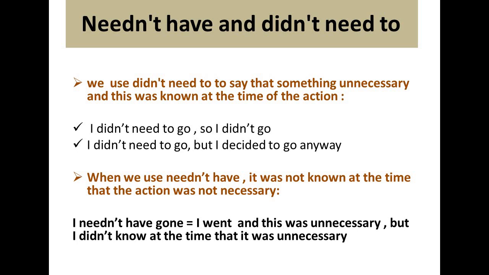It means that I knew it was unnecessary to go, but I decided to go. I said, okay, let's go, it's no problem. So here the speaker already knows that the action is unnecessary and he wanted to do it.